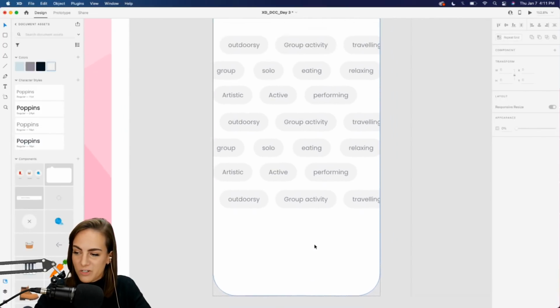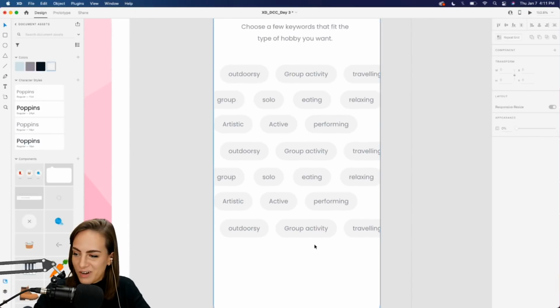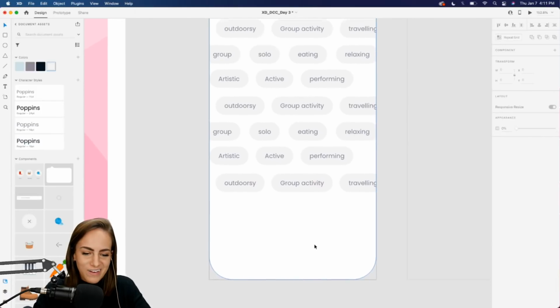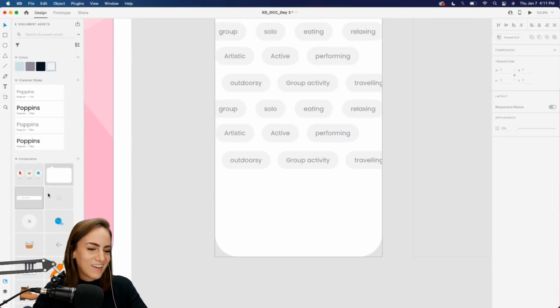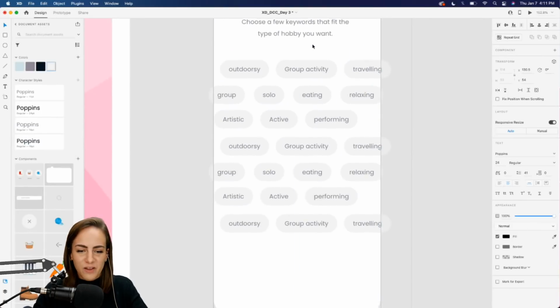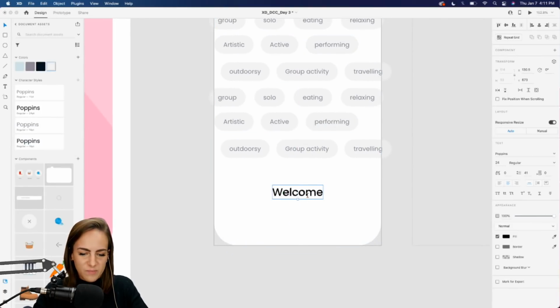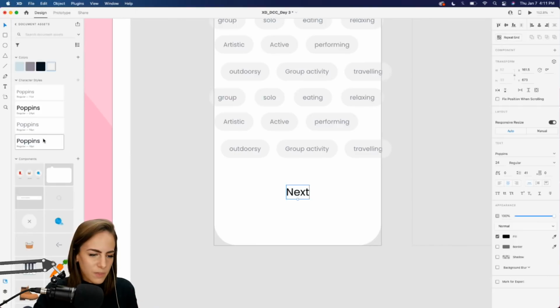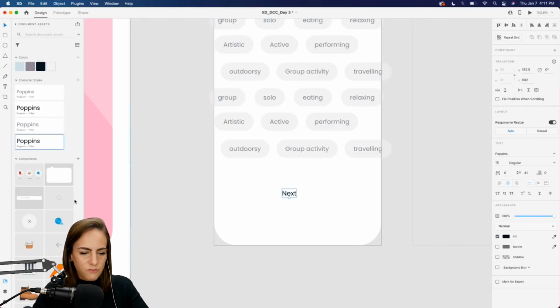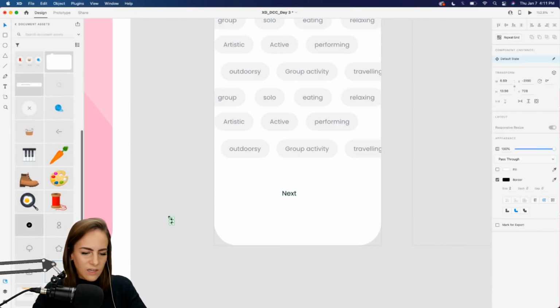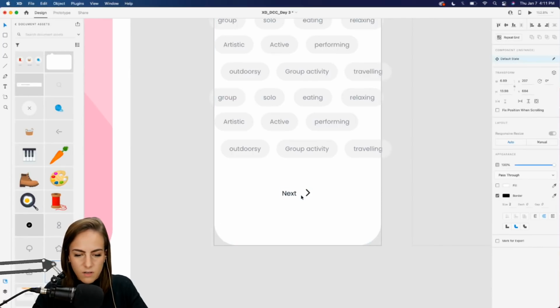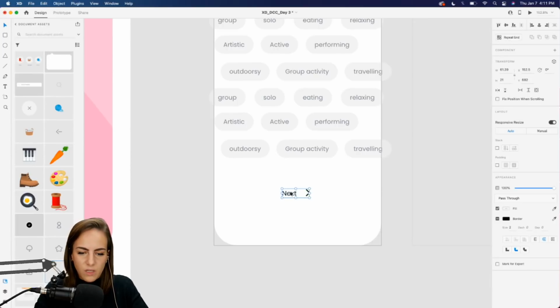So Richard said outdoorsy. Did I spell it wrong? I think that's right. Okay, so let's add a next button down here. Next. I'll make this a little bit smaller because I don't want to compete with the welcome message up there. So I'll bring it down to like 15, and I will add just an arrow right there. Group those two together. Command G.